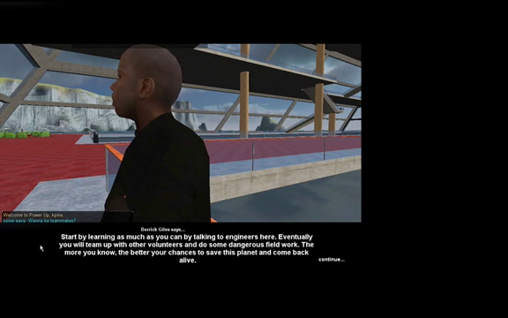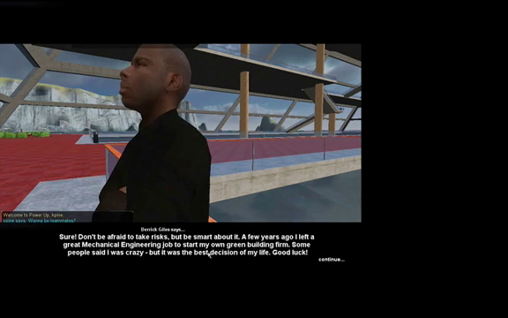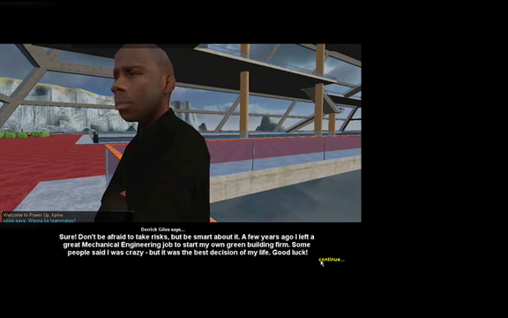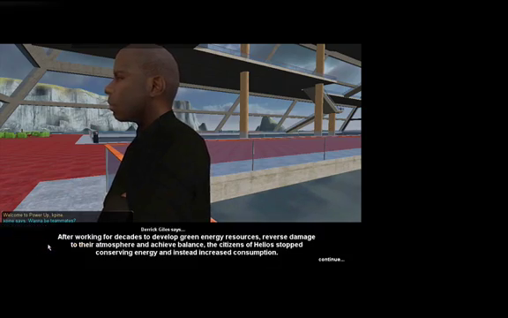He's also going to help us through our training so that we can start our missions and do better at our missions as we move through the game. And he lets us know that we're going to team up with volunteers and do some dangerous field work. The more you know, the better you have chances of surviving. He advises us to take risks but be smart about it. He also talks about the mechanical engineering job.